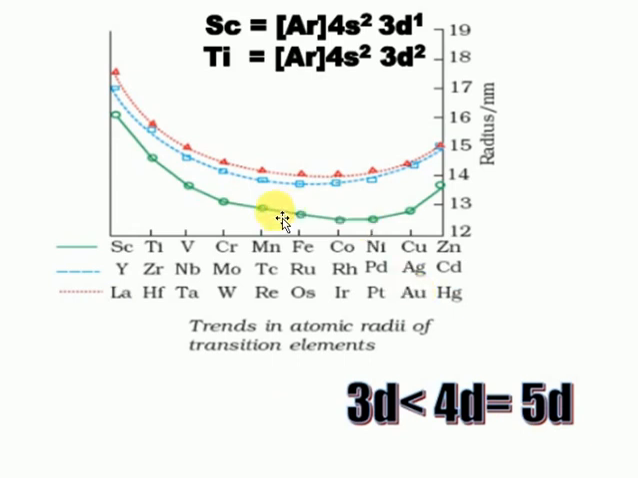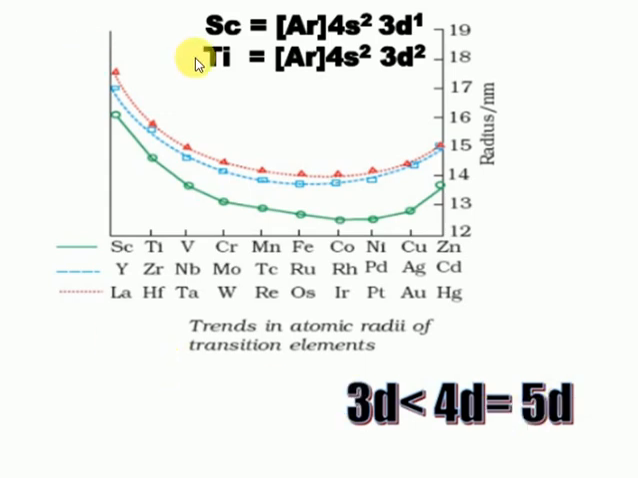Scandium, titanium, vanadium, chromium, manganese, iron, cobalt, nickel, copper, zinc: this is the 3d series. Yttrium, zirconium, niobium, molybdenum, technetium, ruthenium, rhodium, palladium, silver, cadmium: this is the 4d series. Lanthanum, hafnium, tantalum, tungsten, rhenium, osmium, iridium, platinum, gold, mercury is called the 5d series. You can see very clearly that the 4d and 5d series have almost equal atomic radii.